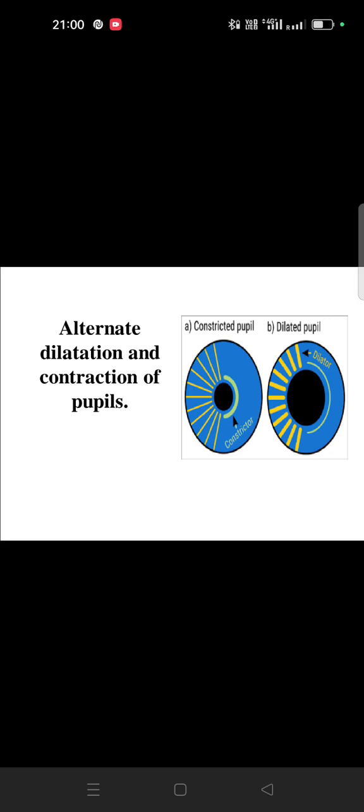But the constricted pupil, what do we say in medical term? Can anyone tell? That is known as miosis. But if there is a dilatation of pupil, that is known as mydriasis. Okay.